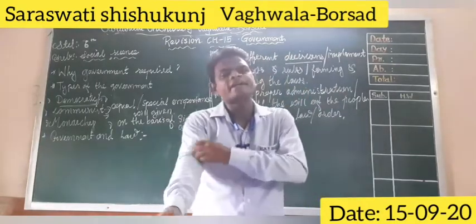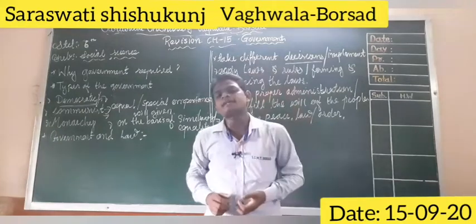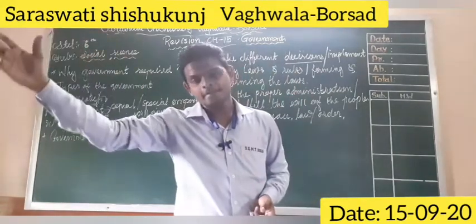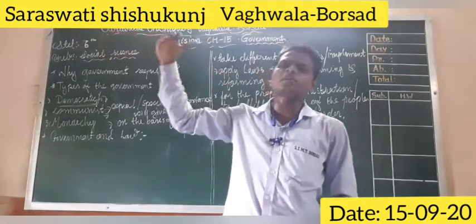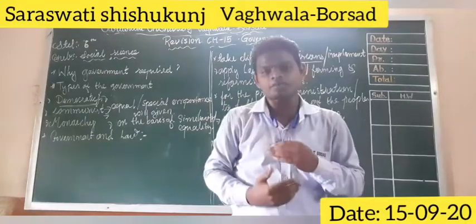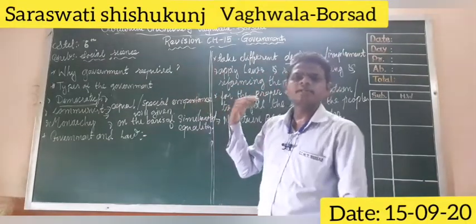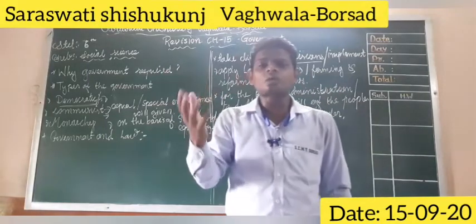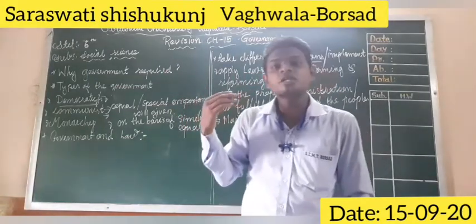In some countries, I have given you examples: Laos, Vietnam, and our neighboring country China. They have a communist government. So, the sole person, individuality. Just take one example. In China, who governs? Xi Jinping.